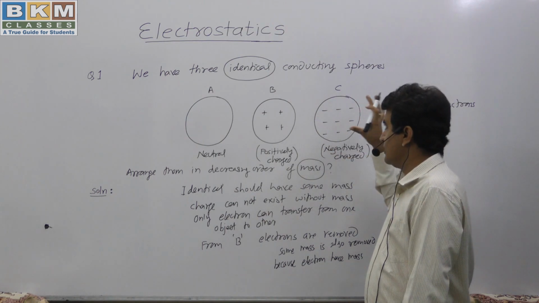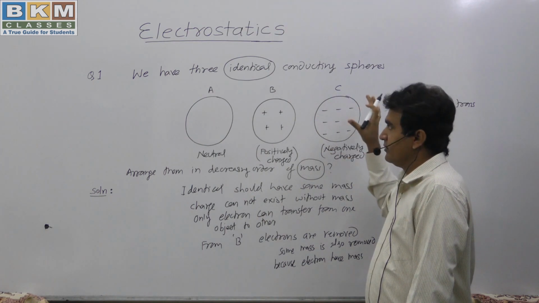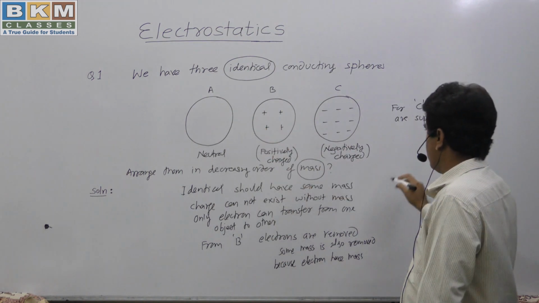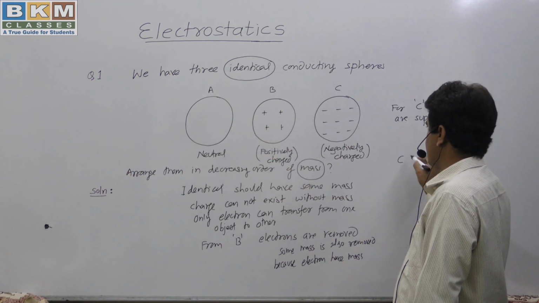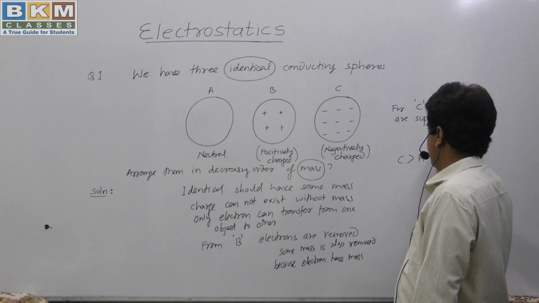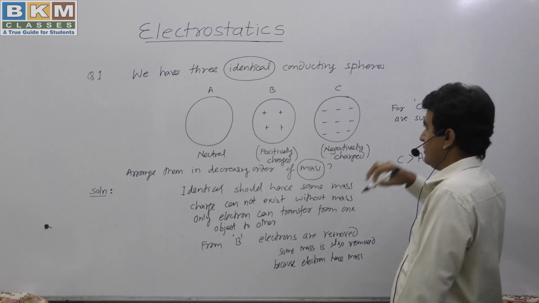So in this way, body C becomes heavier than all of these. So we can say that C has the greatest mass, then body A, and the least mass is body B.